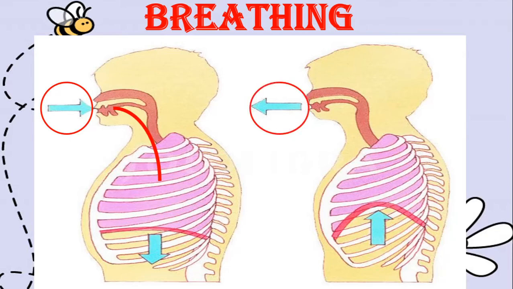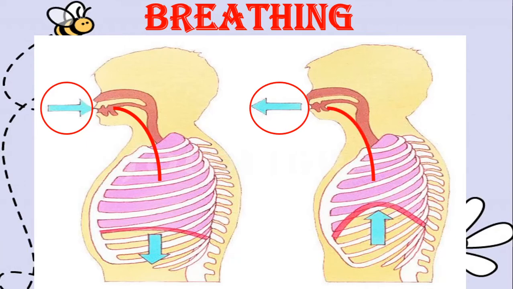Can you see? Now the arrow is facing outwards. So what happens now here? After the oxygen is taken from the air, it is absorbed from the air by the lungs, the remaining gases which are there in the air is thrown out.